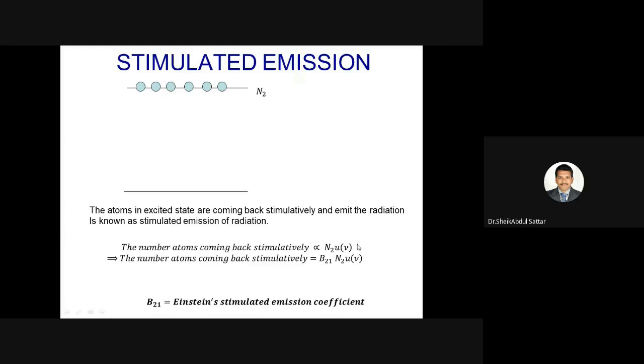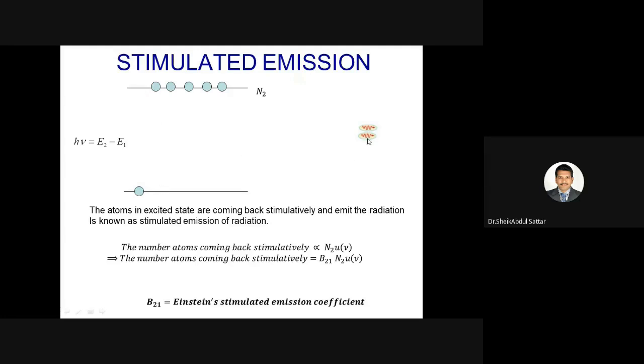So with the activation, the atom in the excited state comes back. Here, if you take a system, there are N2 atoms in the excited state. Definitely they will come back after the end of their lifetime. Within the lifetime, one photon comes and motivates the atom in the excited state. Motivate means stimulates, means activates the atom in the excited state to come back to the ground state. Then we are getting two photons. One is the incident photon and the other one is due to the transition of the atom from the excited state to the ground state.